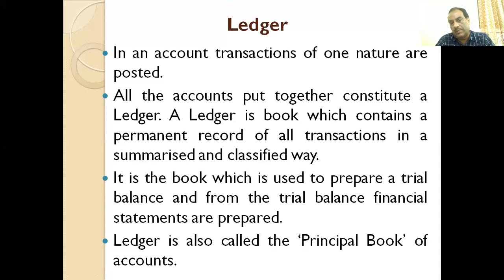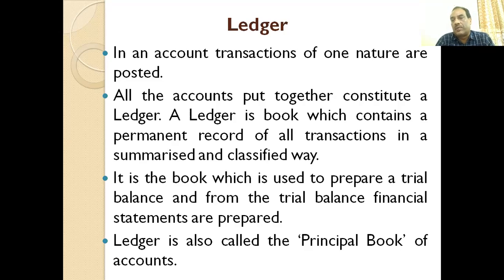So welcome back. We were discussing the concept of journal and ledger, and so far we have covered the concept of journal. You know what a journal is, how postings are made, how entries are made in the journal. Journal is the primary book of accounts where the entries are made when the transactions are made. So transactions are recorded chronologically in a journal, as per the date the transactions are made.